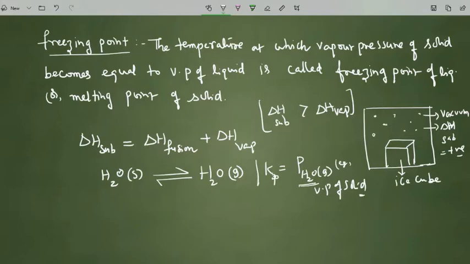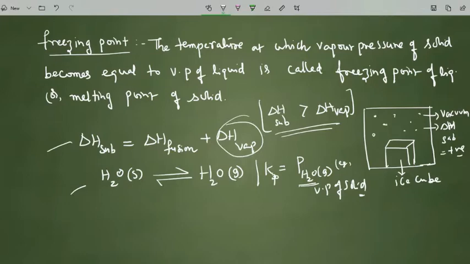What we understand in this experiment is that a solid is converting into vapor directly, that is called sublimation. Usually the sublimation enthalpy is greater than the enthalpy of vaporization. That is observed for liquid state molecules.